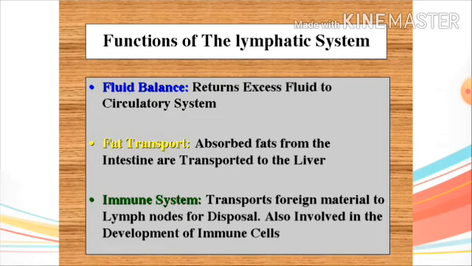Now the third function is the immune system. Lymph consists of WBC, and due to the presence of WBC, lymph color is white. And as you know, WBC develop the immune system. So if it is present in lymph, here also it develops the immune system. So due to the presence of WBC, it also helps in fighting infections and diseases. So this is all about the lymphatic system.